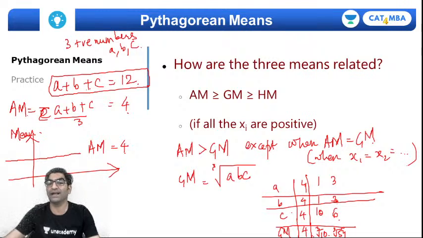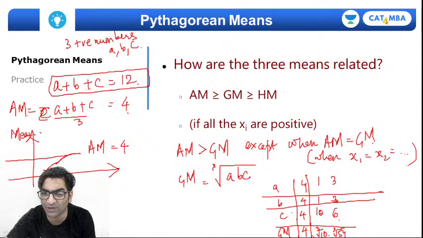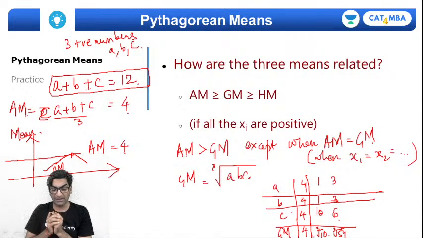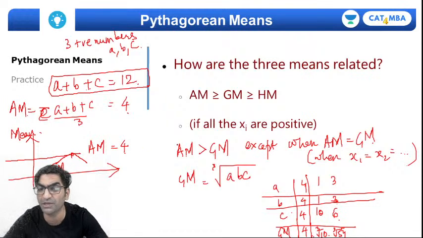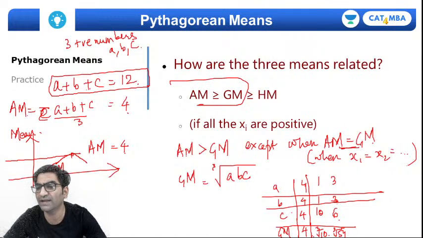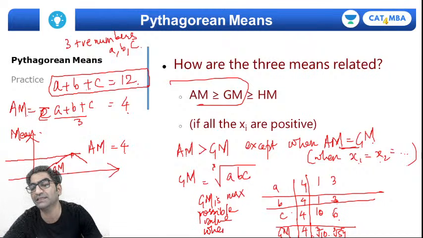So it turns out that when A, B and C are unequal, GM is always going to be below the arithmetic mean, which means the limiting case happens when it becomes equal. There will be only one particular point where the geometric mean, which always stays below the arithmetic mean, becomes equal to AM at one particular value. And when GM and AM become equal, I know that the variables themselves are equal. But at that point, the geometric mean takes the maximum possible value, when AM and GM are equal.